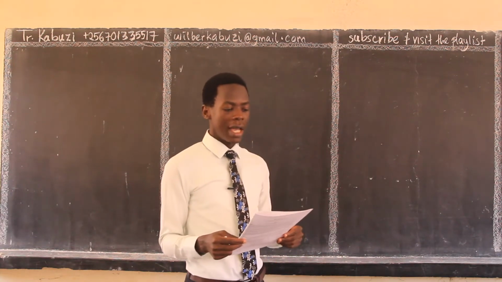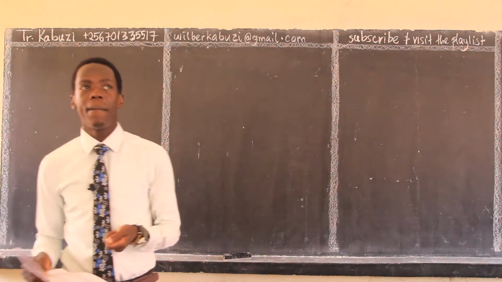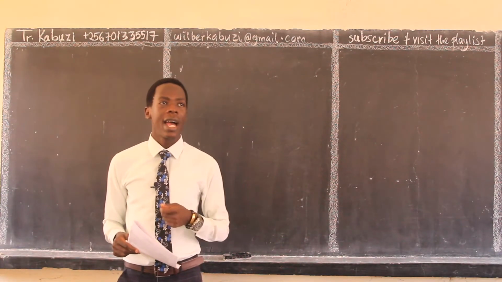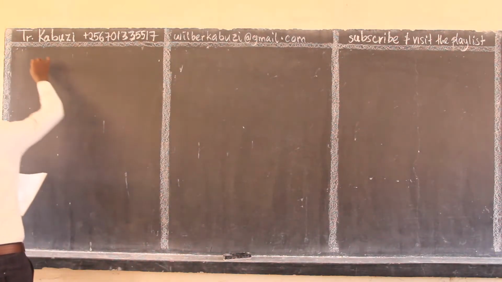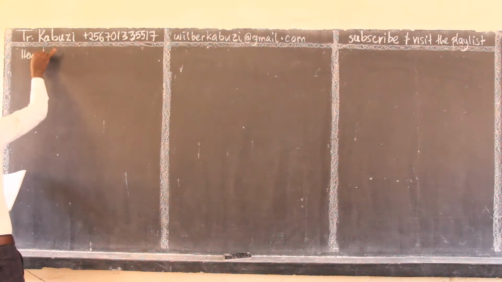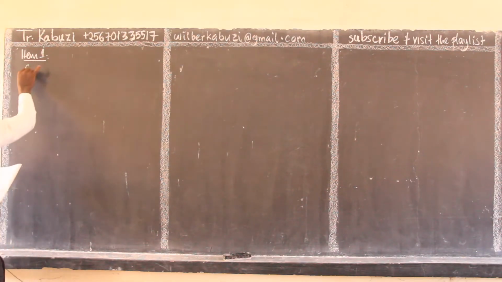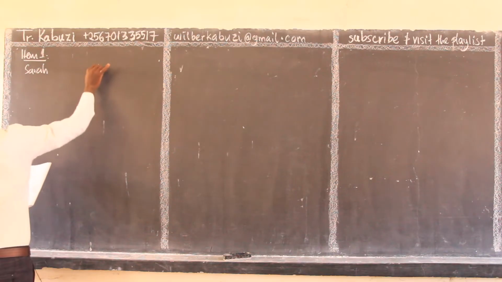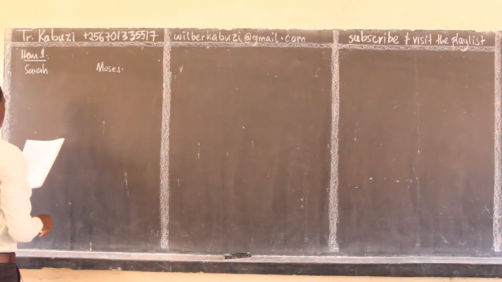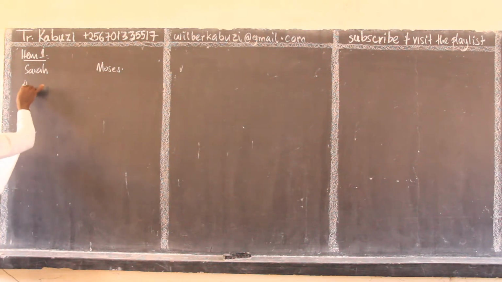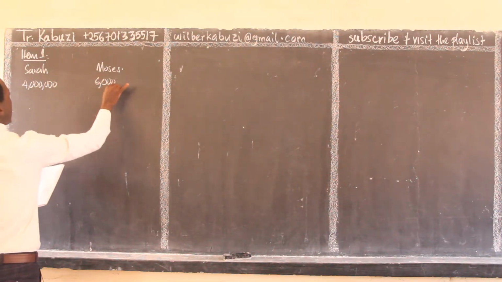So let us start by looking at item number 1. Item 1, of course, the theme is numbers. Now here, a student has to respond. It was saying two friends, Sarah and Moses. They started the portal project. Sarah contributed 4 million, then Moses contributed 6 million.